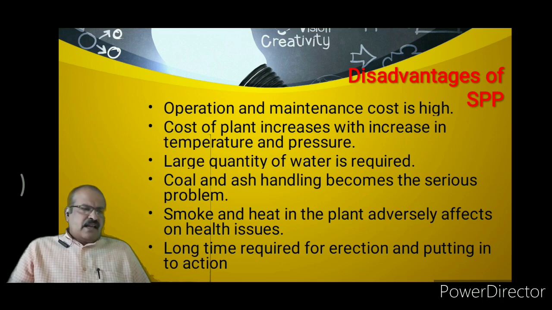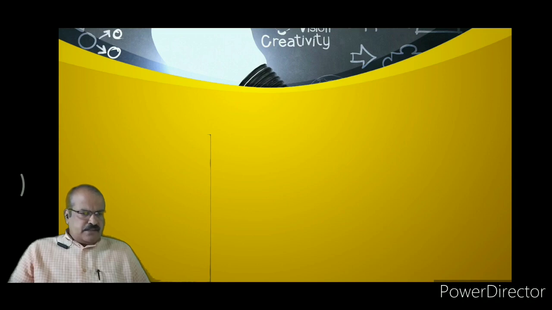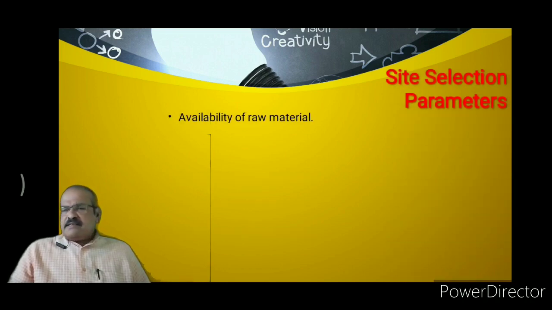Now the next disadvantage of this steam power plant is, whenever we are going to establish the steam power plant, a long time is required for the erection and putting into action, because in a steam power plant each and every component must be well set, leak proof, and connected properly, and then only the electricity is possible. So these are the disadvantages of steam power plant.